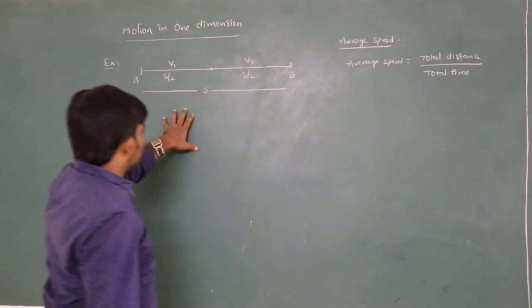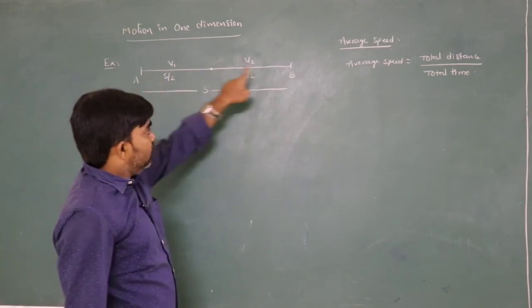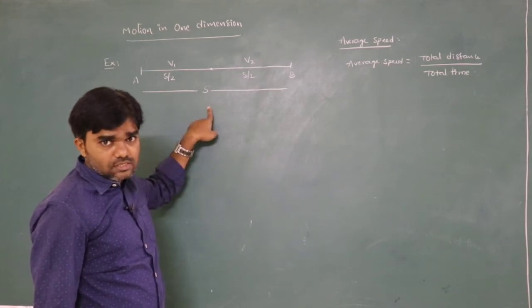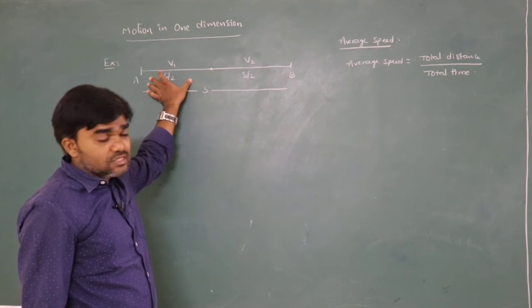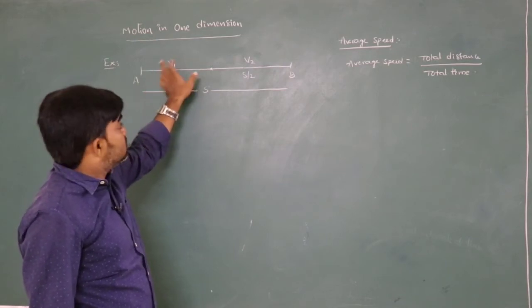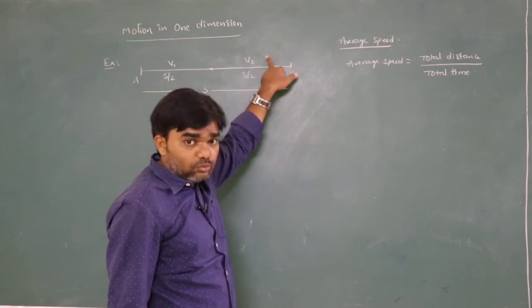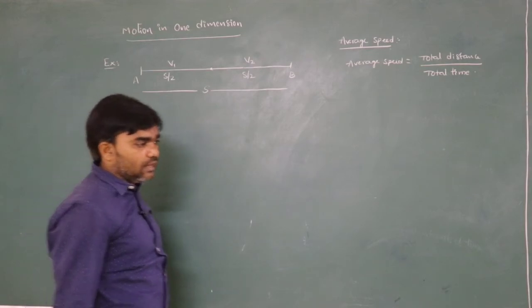So here in this situation, the distance between A and B is S. In this total distance, if the body travels first half of the distance with speed v1 and second half of the distance with speed v2, then what is the average speed? That we have to calculate.